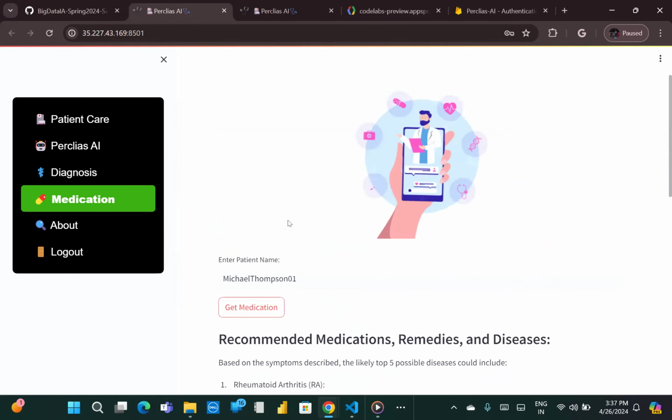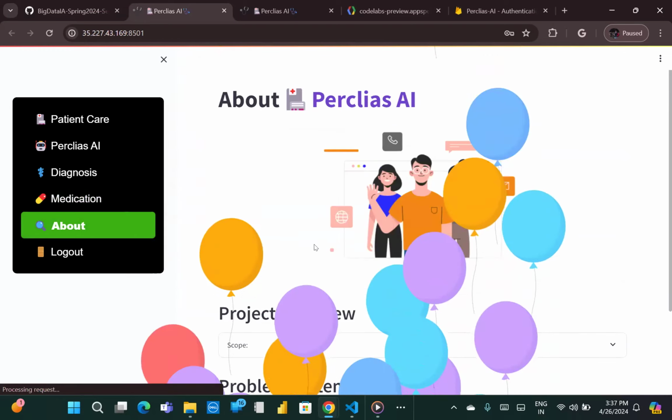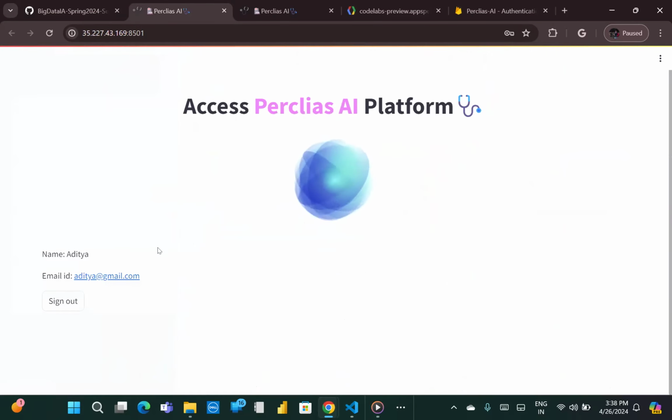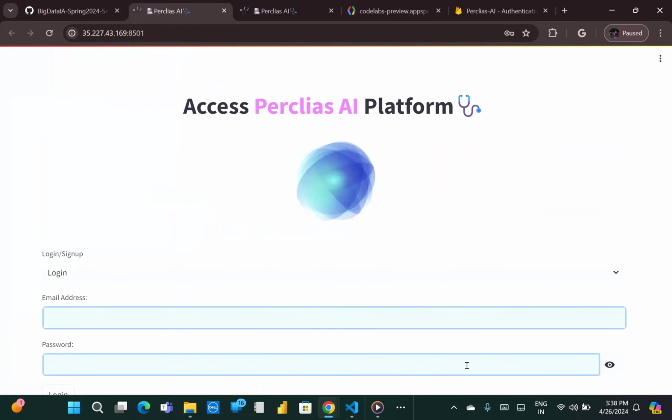So this was our entire application, and this is our about page. You can simply click on log out in order to log out from the application. And now Shubh will be explaining our architecture diagram and also his part of Airflow.